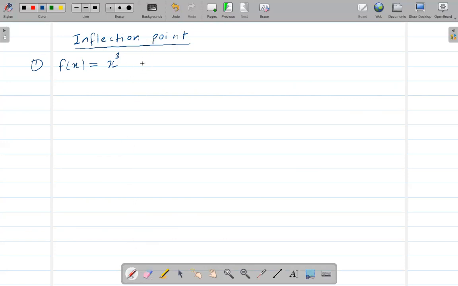x cubed minus 9x squared plus 24x minus 10. All right, so I need to find the inflection point of this function. The way we find the inflection point is, first, we need to find